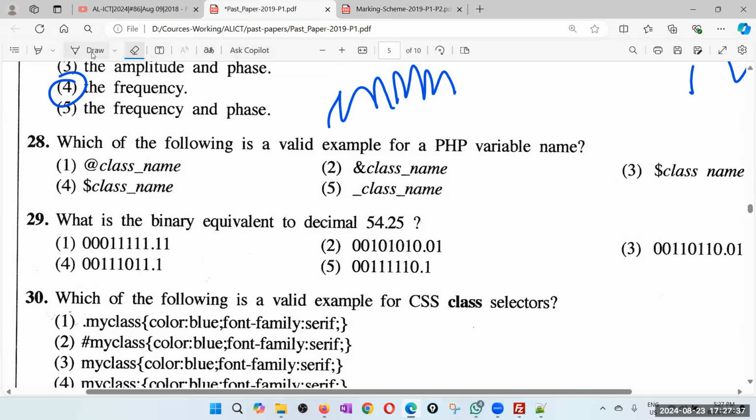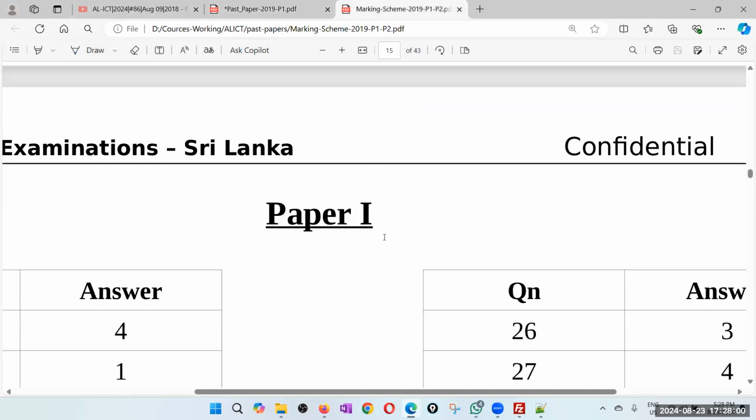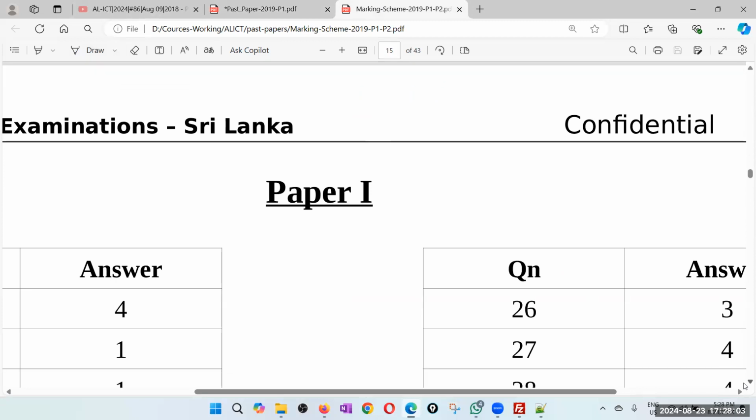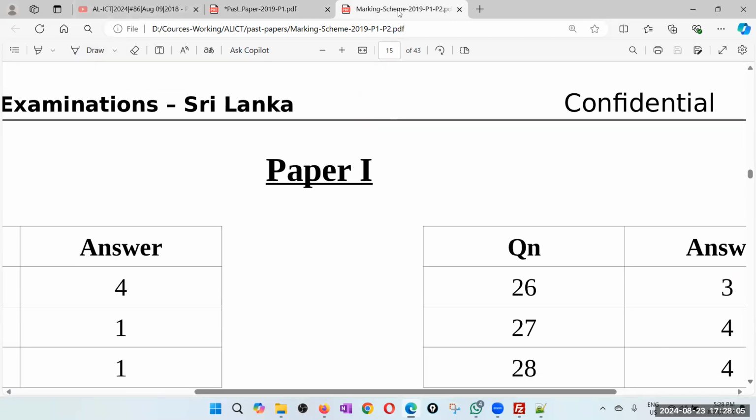So it must start with dollar. So we have only two answers now. But this one has a space. Spaces are not allowed, so this can't be. Obviously, the answer must be fourth. 28th answer is the fourth one. Yes, that is a super easy question.